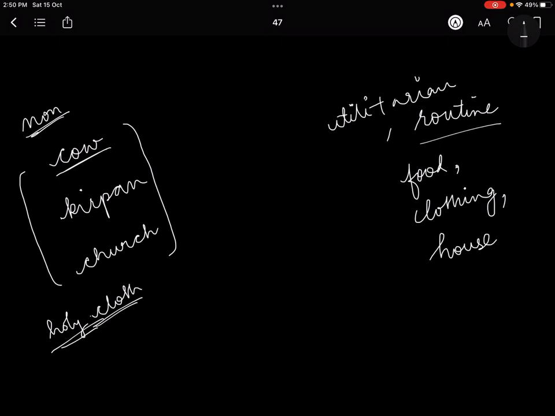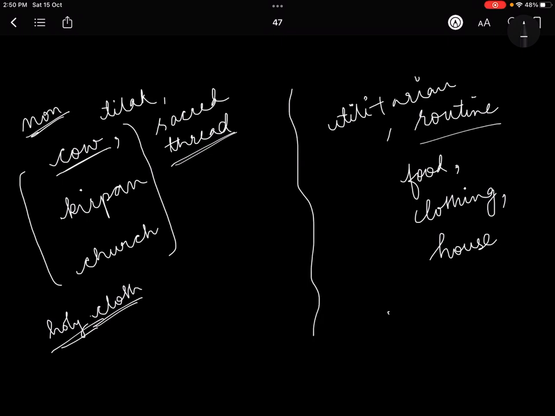For example, if we do not want to take the example of cow, तो हिंदुइज्म में example ले लो तिलक का, ठीक है? तिलक लगाना या that sacred thread, right, that janau. Now it doesn't serve any utility, right? मतलब it does serve a utility in the sense that it connects you to God, but उसका एक utilitarian purpose नहीं है. That means that is not a thing which you will use in your routine life, right? So this is the difference between sacred and profane.